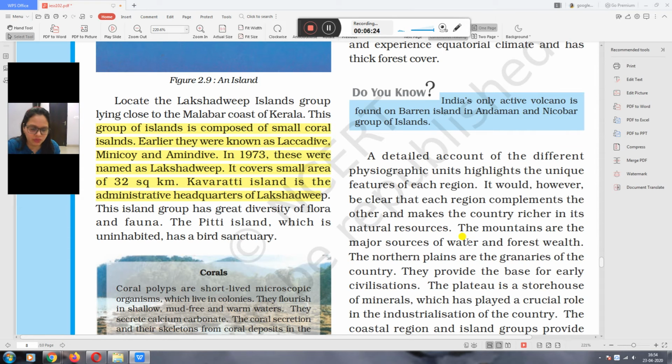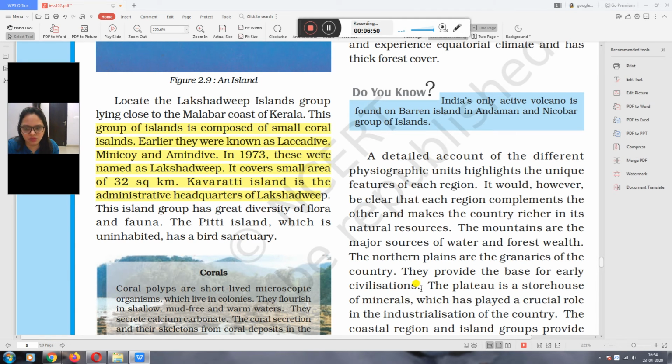Every physical feature has its own value, and the mountains are the major source of water and forest wealth. The northern plains are the granaries of the country.